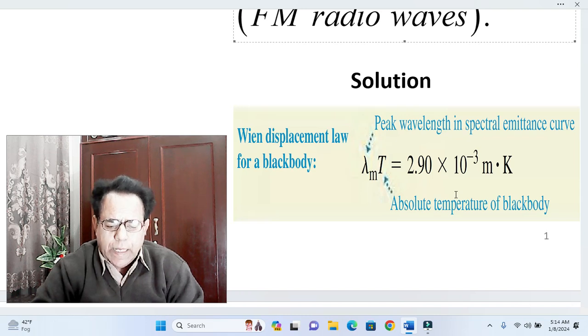This product is equal to 2.90 into 10 raised to the power minus 3 meter Kelvin, that is to say 2.9